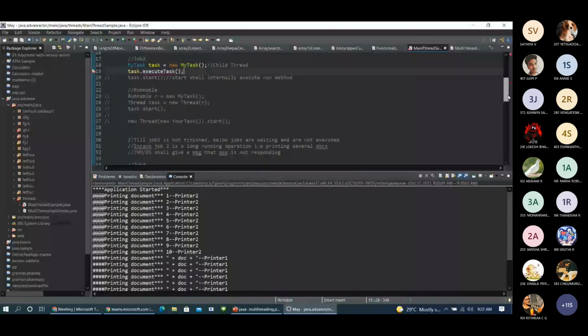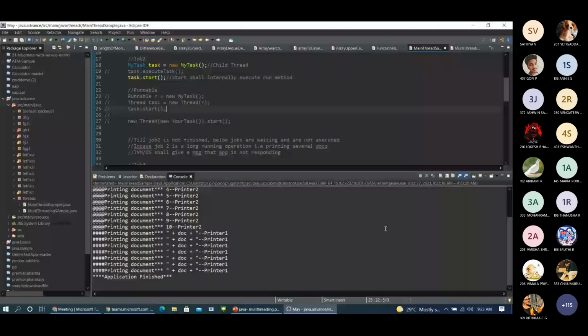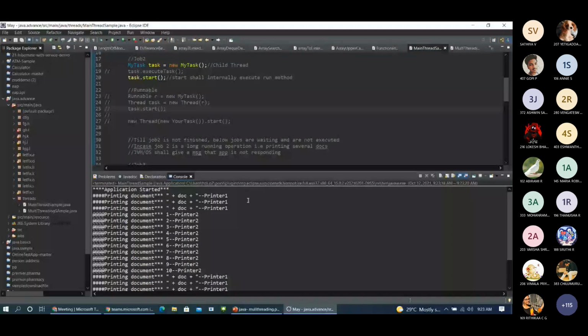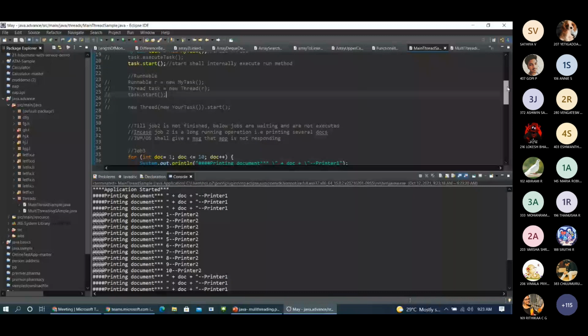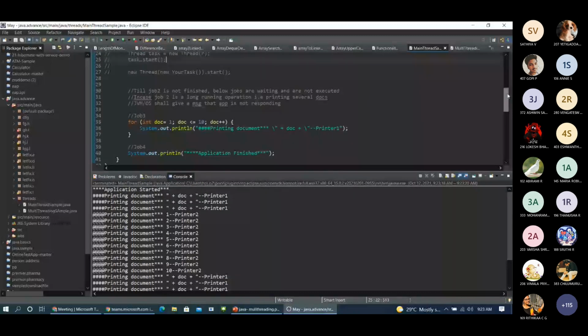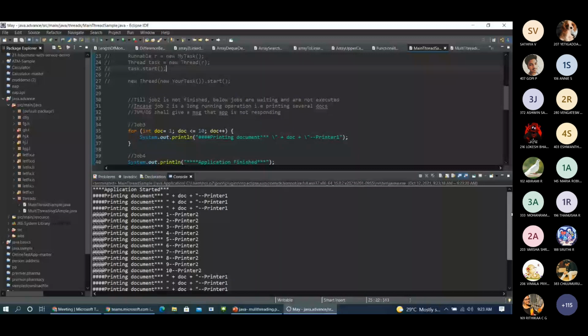But we are not going to invoke the run method directly. We have a method in the thread class which in turn invokes the run method by default. So we are executing this start method, which will internally execute the run method. Let's see how it's happening. You can see here. Let me comment this. Okay, so this is how it's happening now.